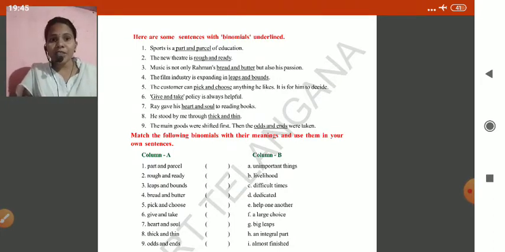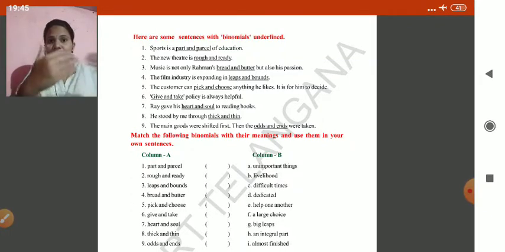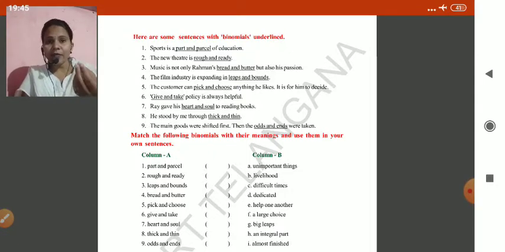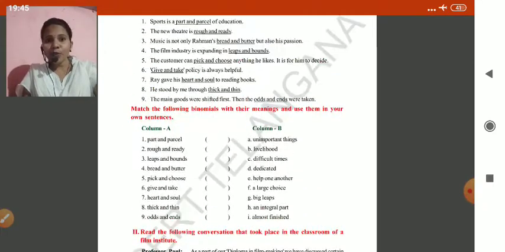The main goods were shifted first, then the odds and ends were taken. The main and very important things were shifted first. Then they go for the odds and ends, meaning unimportant things, little things, things which have very little value. That is called small things, odds and ends. Okay, so I explained this. So we have the same binomials here.